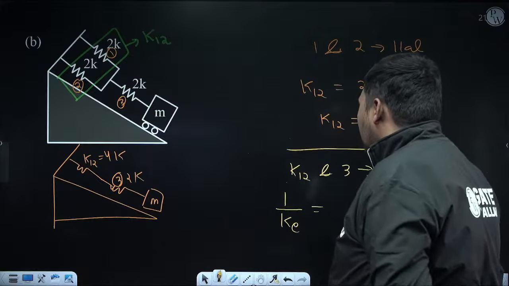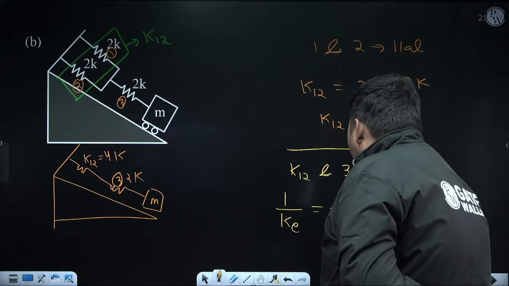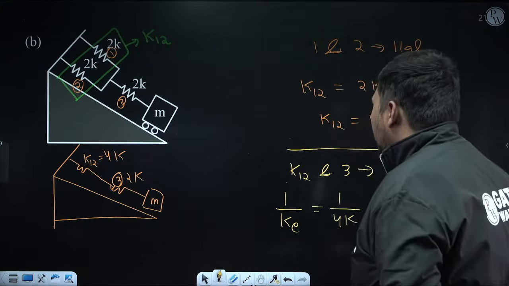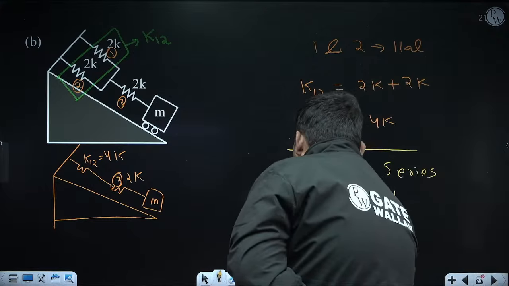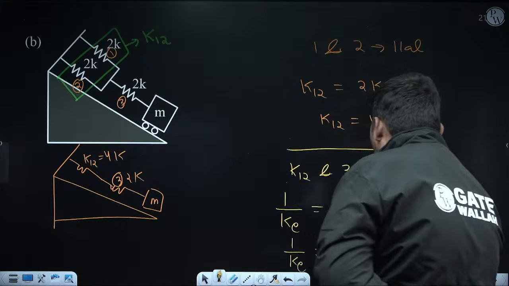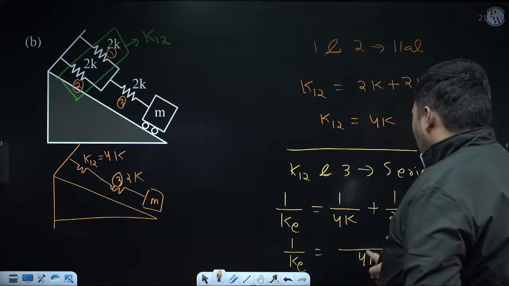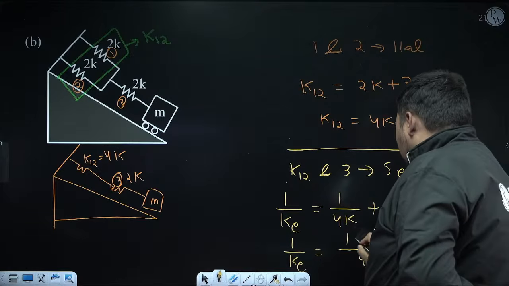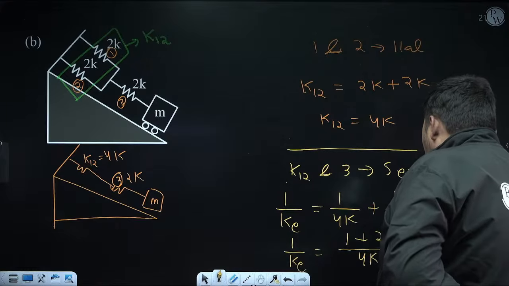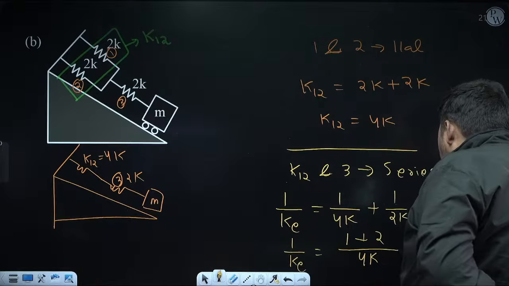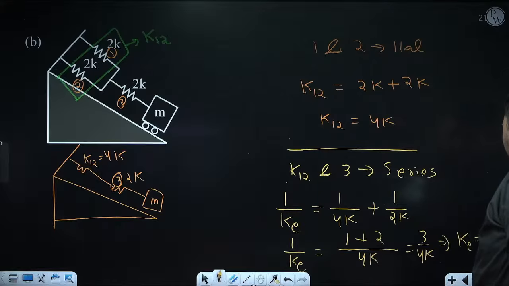So 1 upon K will be equal to 1 upon K12, which is 4K, plus 1 upon K3, which is 2K. Now calculation is your part. 1 upon K equal to LCM of 4K and 2K is 4K. 4K divided by 4K, 1 into 1, 1, plus 4K divided by 2K is 2, 2 into 1 is 2. So it is coming 3 by 4K. So Ke will be 4K by 3.